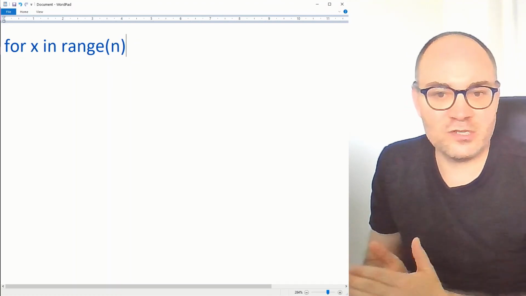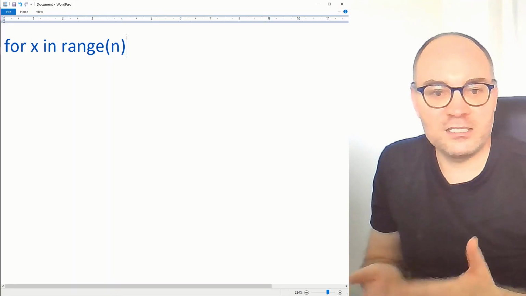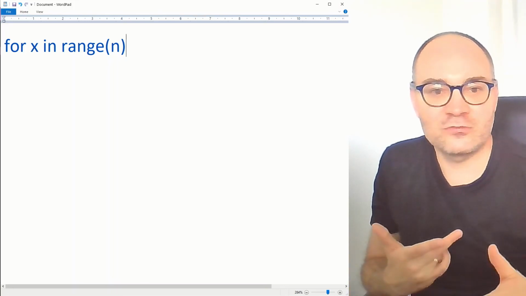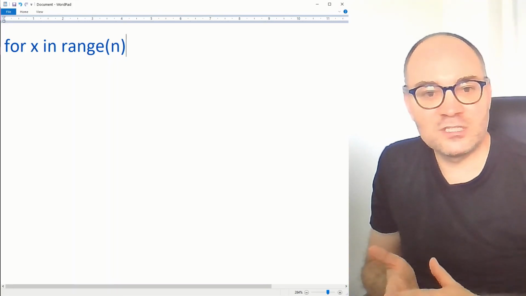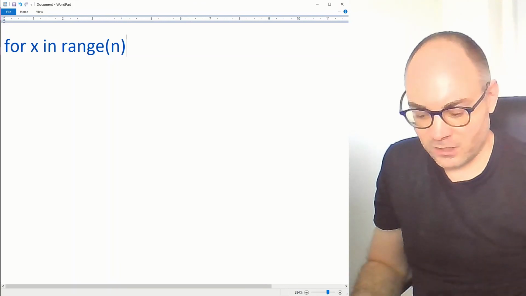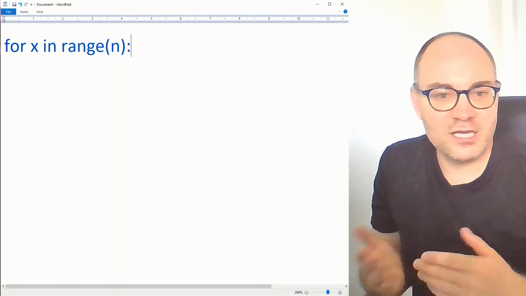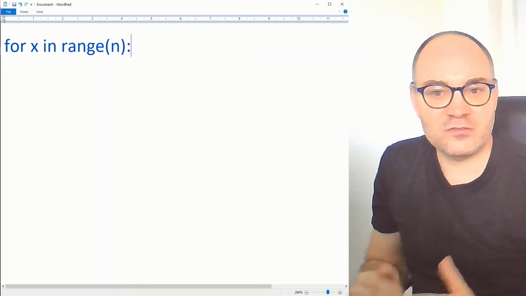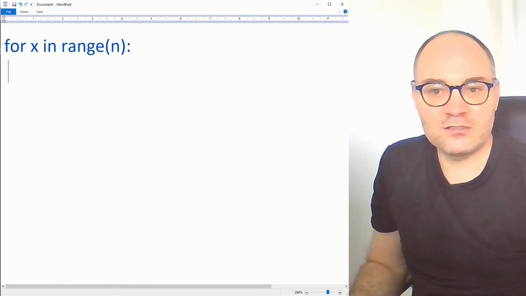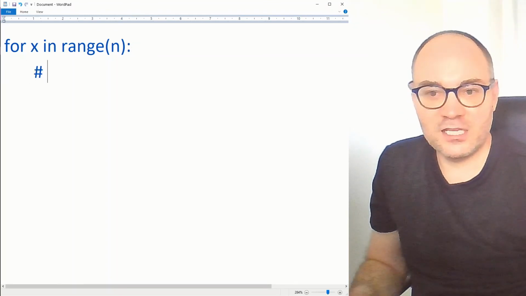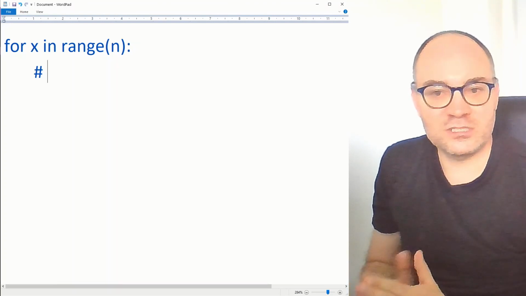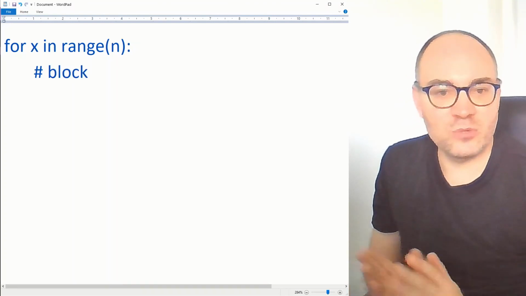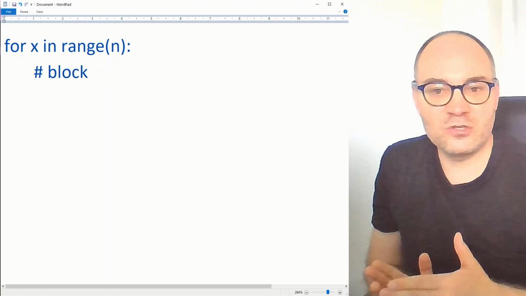So it goes from 0 up to n-1, and this particularity of starting to count from 0 in Python is very important. The end value n will not be included. Then we have this colon that ends the definition of our for loop, and on the next line, indented to the right level using the tab key, we will have some block of code that will then be executed n times.